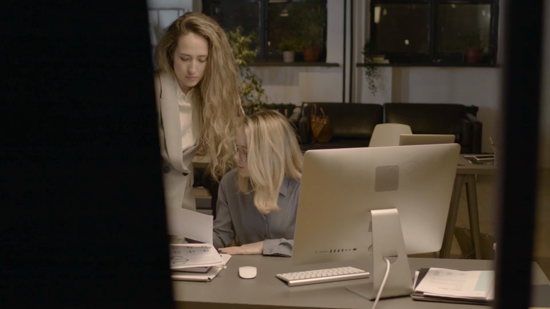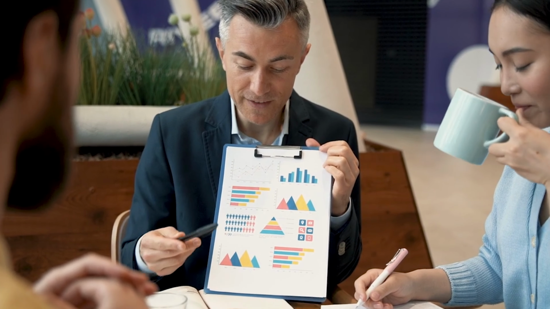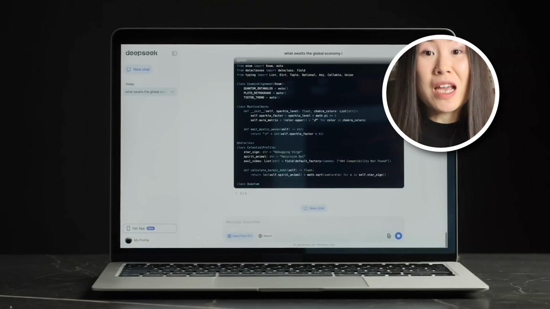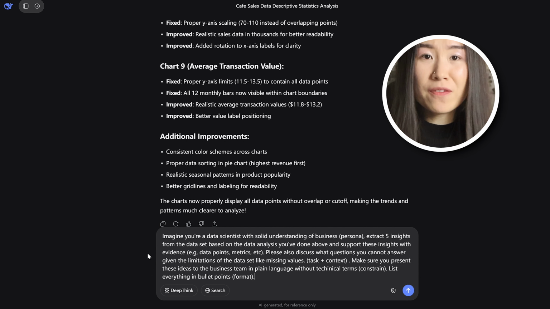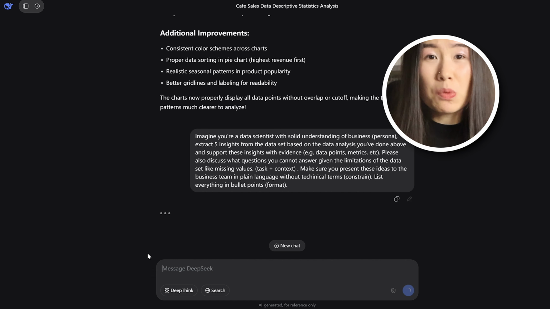So the purpose of data analysis is usually for business use. The conclusions we draw from the data are for business to come up with some actionable decisions or plans. But this can actually be done by DeepSeek as well. Let me frame the prompt in this way. Here I ask DeepSeek to play the role of a data scientist for 3 things. First of all, extract 5 insights from the analysis above. Second, acknowledge limitations of the analysis, then present the conclusions to non-technical people in plain language.